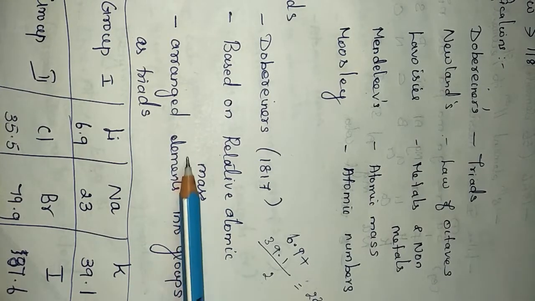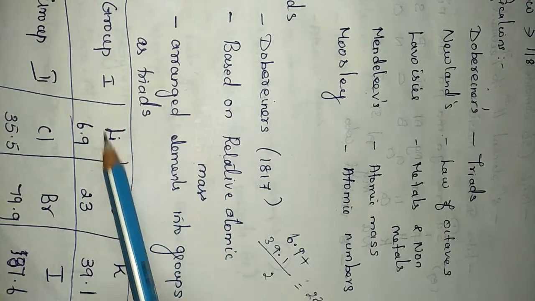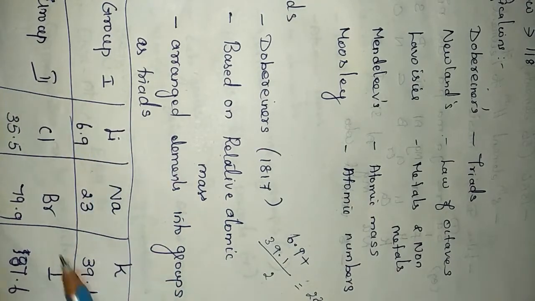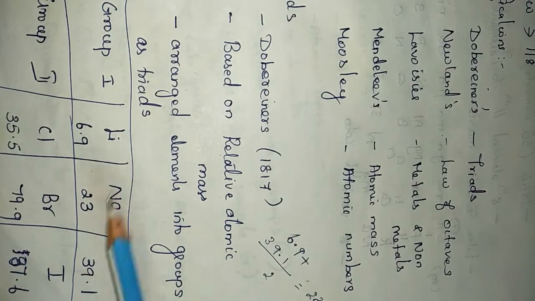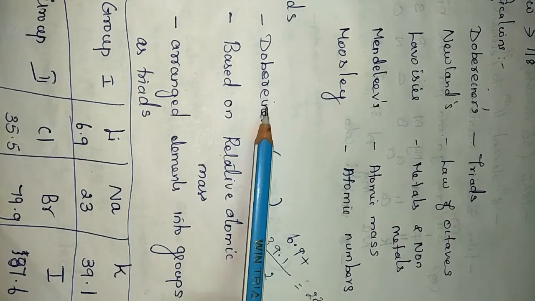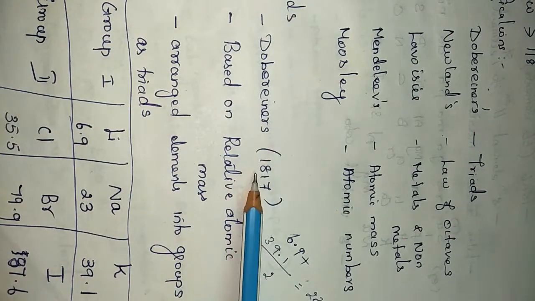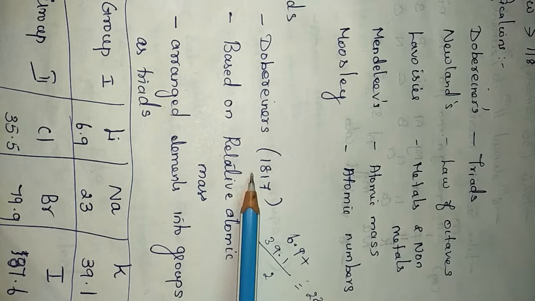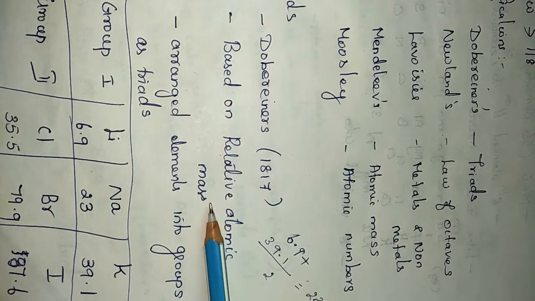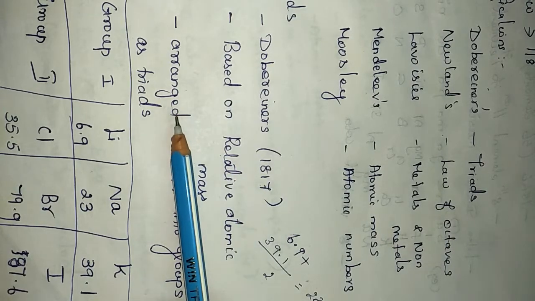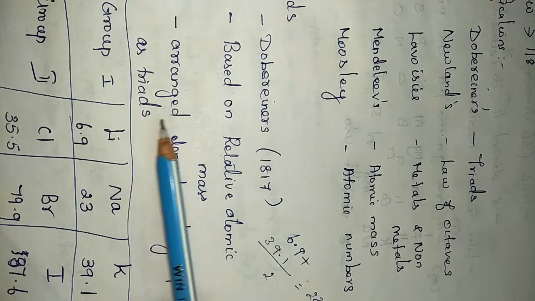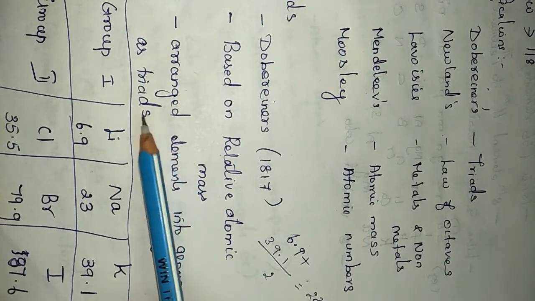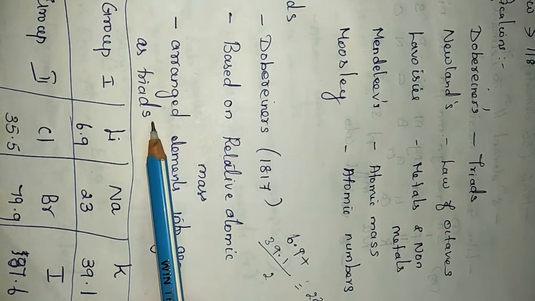He called the first group the first triad, the second group the second triad. Once more, it was proposed by Doberiner in the year 1817. This classification is based on relative atomic mass. He classified all the elements into groups, and each group contains 3 elements, hence the name triads.